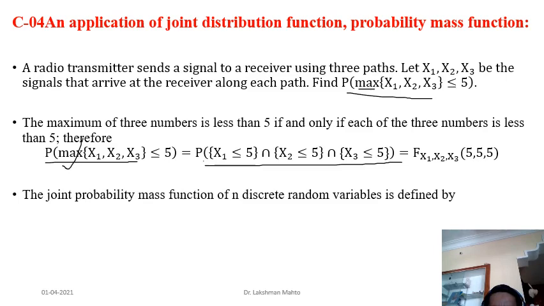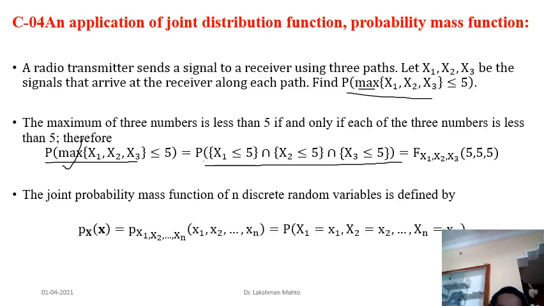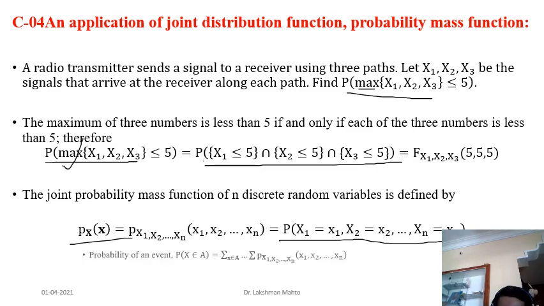Now, the joint probability mass function of n random variables. Once we have the joint CDF, and we know that each Xi is discrete in nature, we can introduce the joint probability mass function. We can define it in a very simple way: X1 takes value x1, X2 takes value x2, and Xn takes value xn. This we call the joint probability mass function.